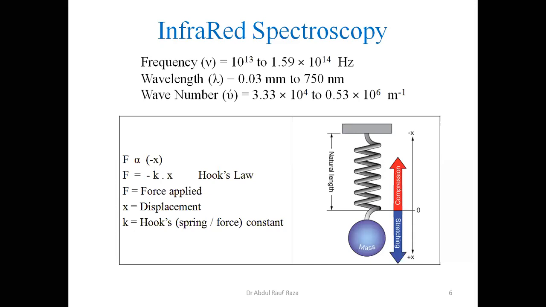We get all different groups observed in this range. But on the other hand, if a transition goes against the selection rule, we call that a forbidden transition, but we call them overtones.